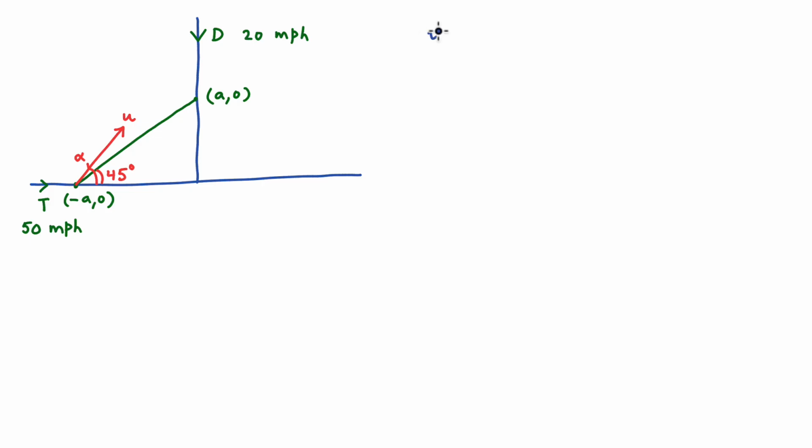So in vector notation, we could say that the vector of the deer's velocity is (0, -20). The first number 0 is the movement in the x direction, which is 0 because the deer is going south. And the second number is minus 20 because, well, it's going south or in the direction of the negative y-axis. Similarly, the vector for the chariot is (50, 0) because it is going east or in the positive direction of the x-axis and has 0 movement in the y direction.